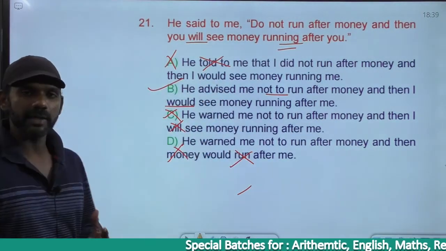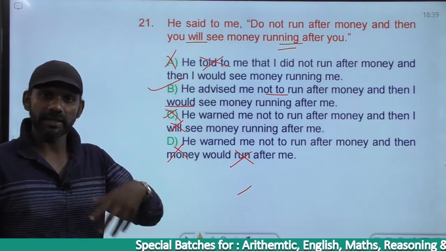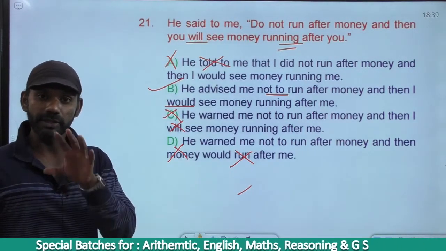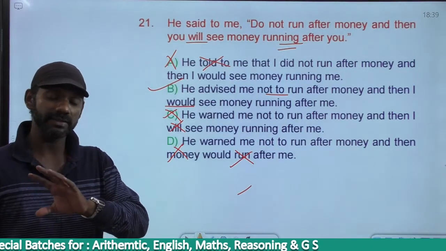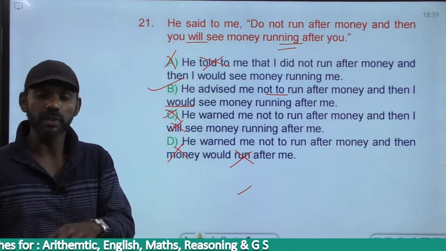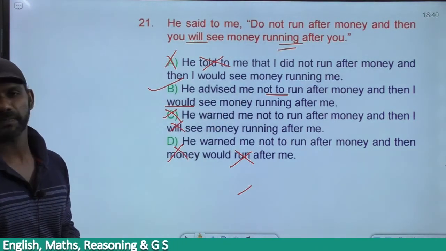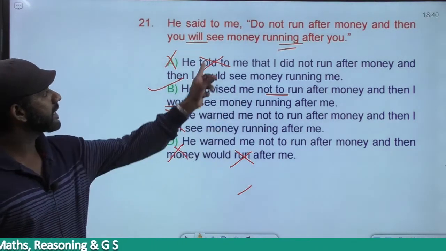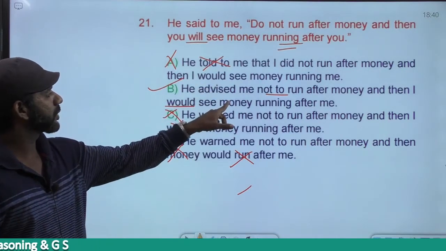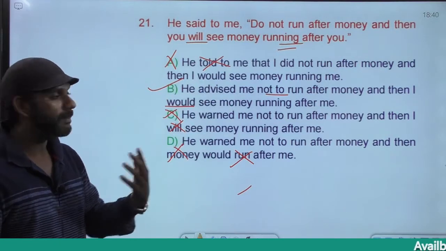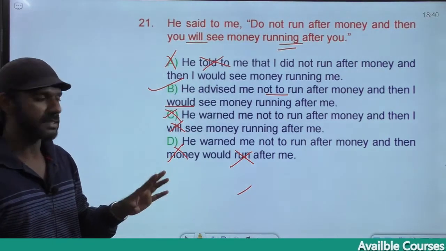He advised me. It's an advice, something for my good. If I run after money, money runs after me. If I tell you this, it is for your good, your benefit. For something that is to be a benefit for you, it's a piece of advice, infinitive form, grammatically correct. Got it? That comes in B. He advised me not to run after money, then I would see money running after me, which is there in the question. The answer must be B.